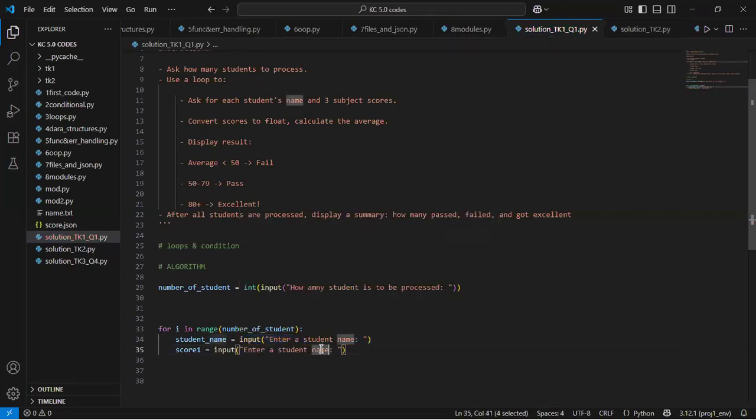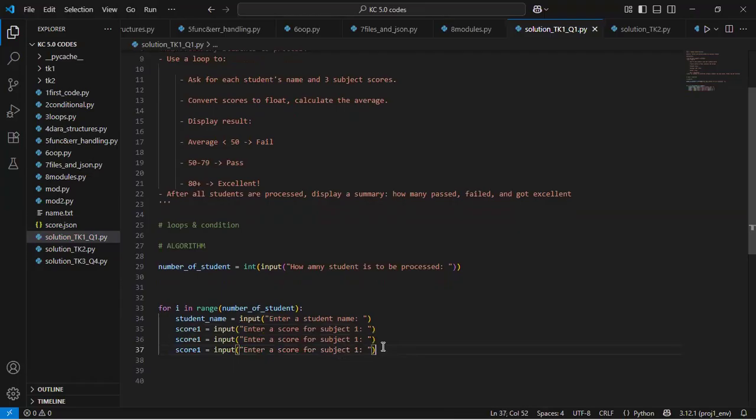And then here I will say enter score for subject 1. So here I will collect the score for subject 1, and I will collect for subject 2 and subject 3 as well. And then I'll call this score 2 and score 3.